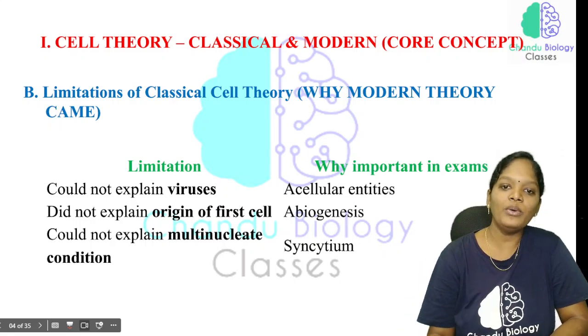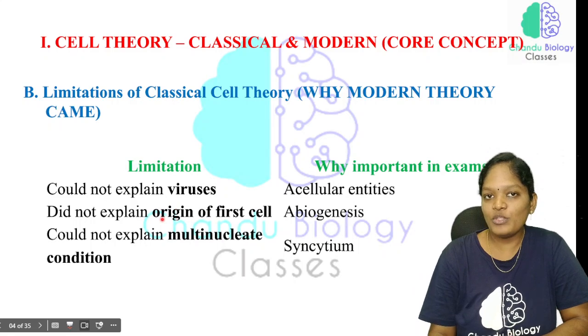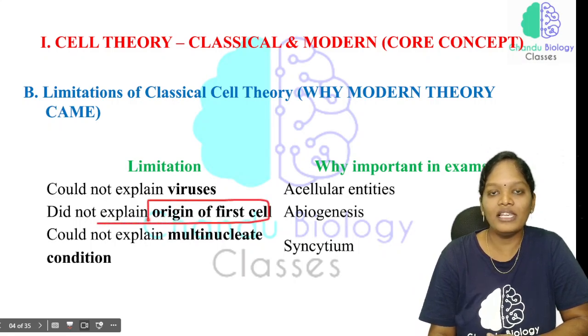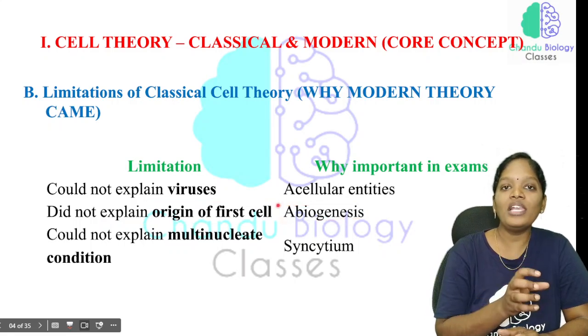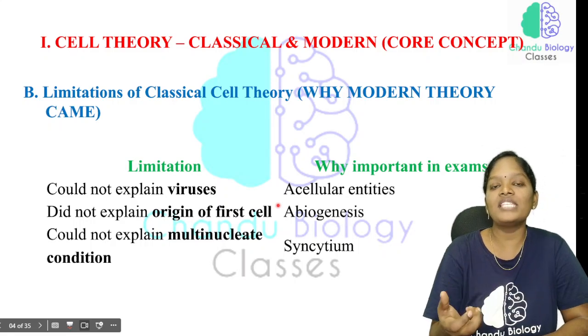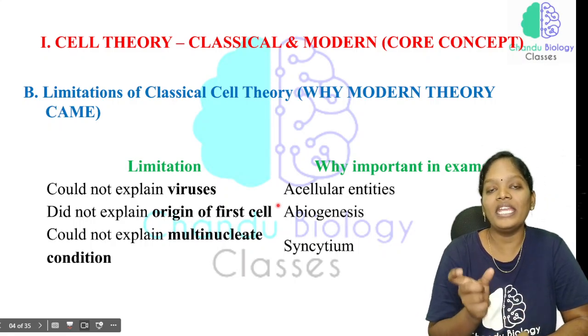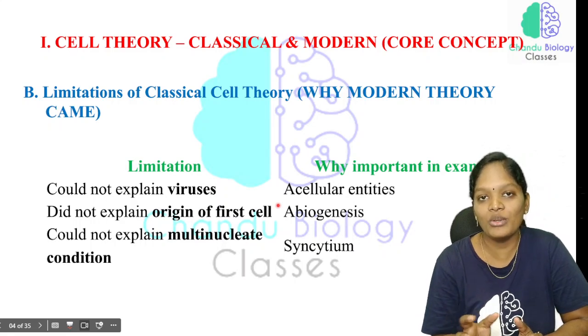Now, what does that mean? They didn't explain the origin of the first cell, in the sense that they didn't explain the concept of abiogenesis, which means a living cell originating from non-living organic matter. They didn't explain the concept of abiogenesis.